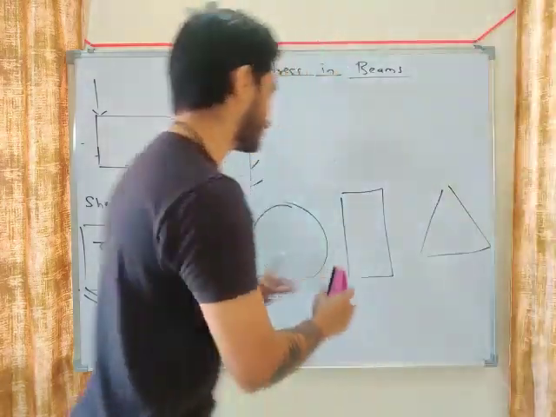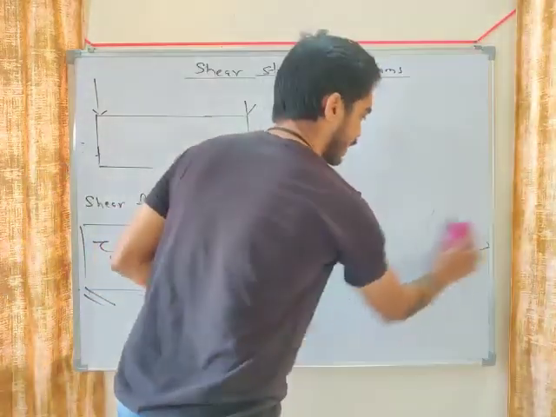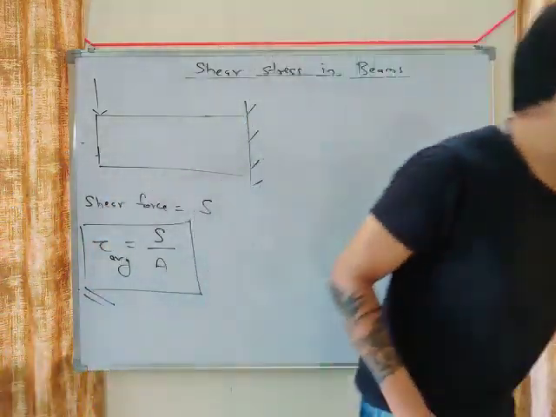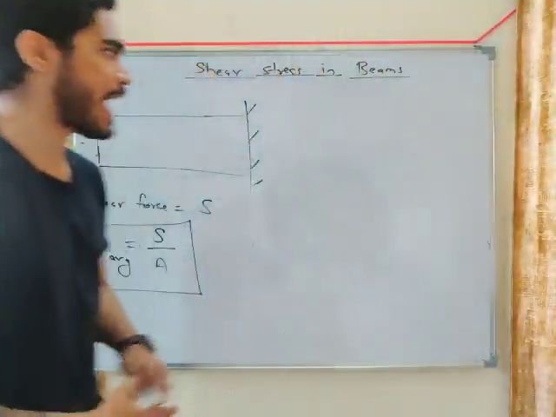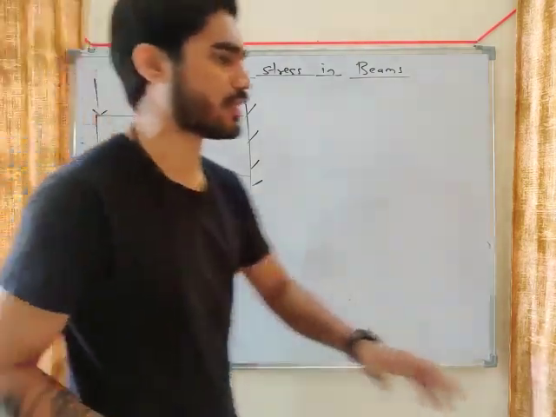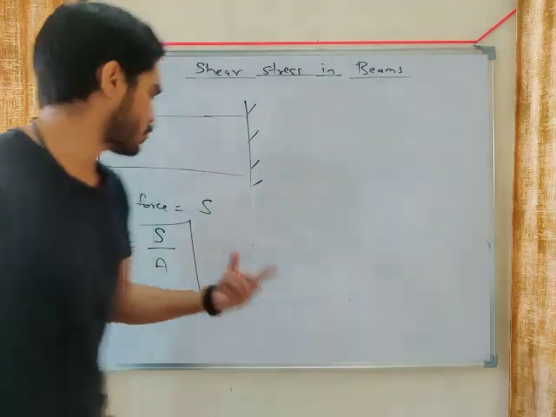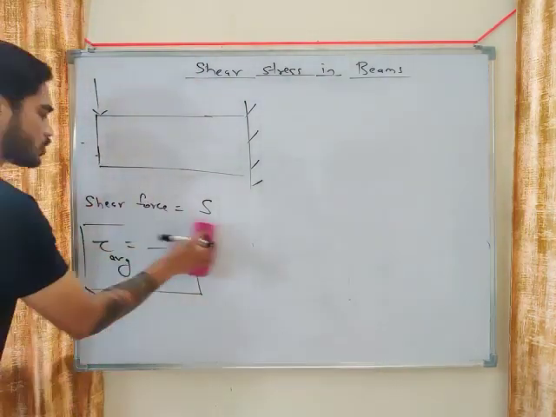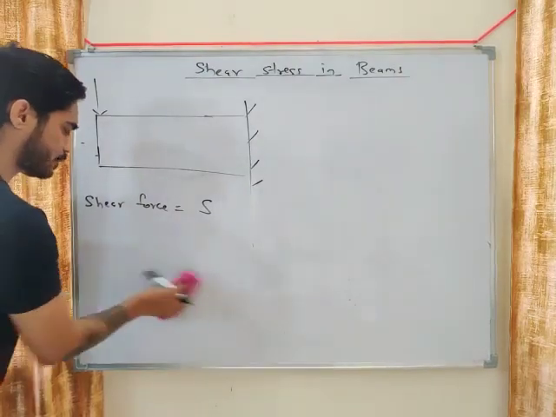The actual value of stress is different. Let me tell you how we can calculate the actual value. The actual value we can calculate using this equation. I hope you have noted this down. Tau average will not give you the actual value of shear stress.